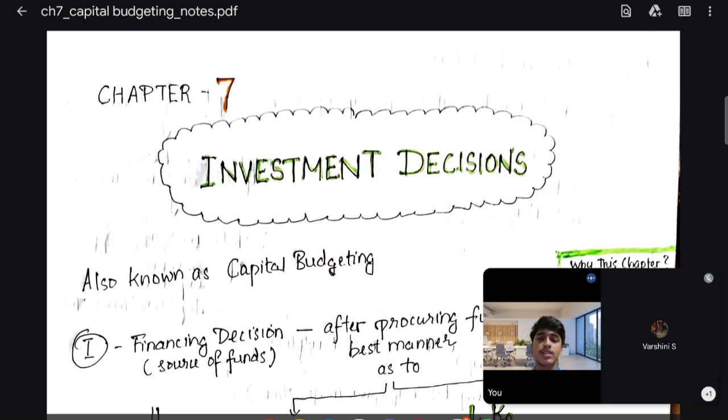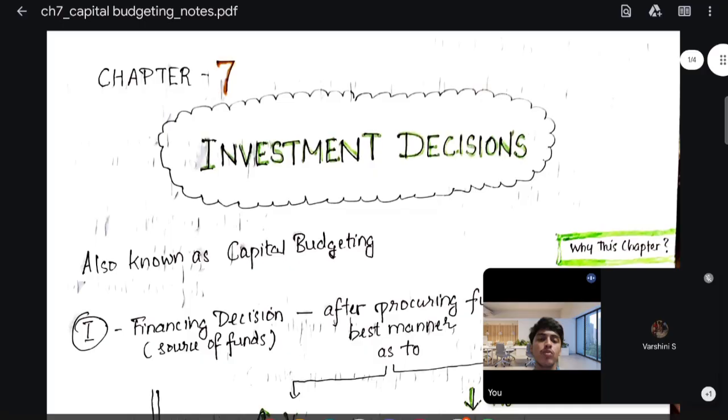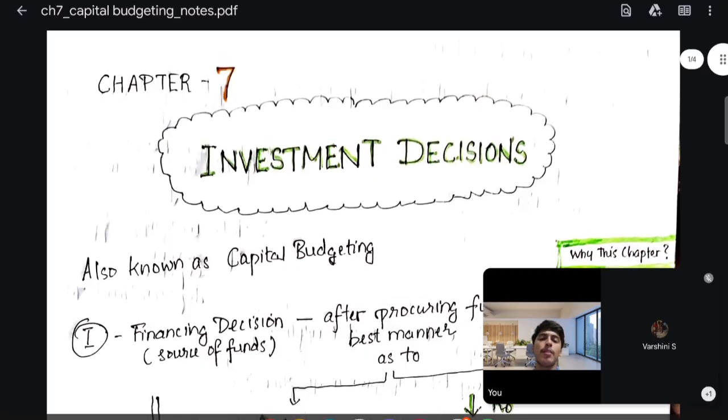Those who have attempted the January attempt in case of CA or the December attempt in case of CMA, but are not sure whether they would pass or not, can also benefit from this batch.